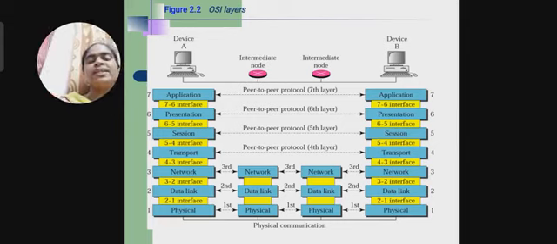A solid line is a physical connection, meaning it is connected through a cable. We can also use a wireless medium, and for that it is represented as a dotted line. If it is represented as a dotted line, we assume it is a wireless connection. If it is a direct solid line, we assume this is a physical communication from one node to another node.